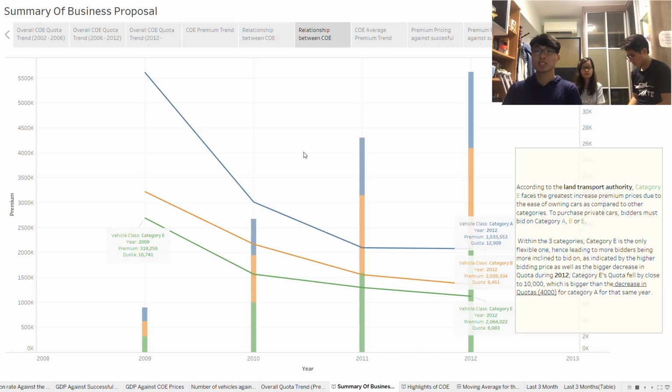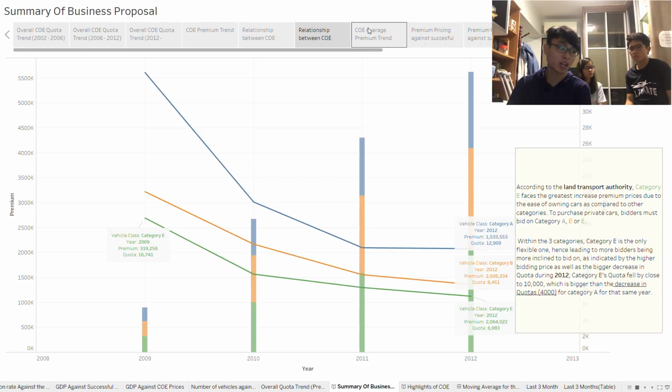According to the Land Transport Authority, category E faces the greatest increase in premium pricing due to the ease of owning cars as compared to other categories. To purchase private cars, bidders must bid on category A, B or E. However, within the three categories, category E is the only flexible one, hence more bidders are inclined to bid on it, as indicated by the higher bidding price as well as the bigger decrease in the quota during 2012. You can see from the graph here that category E has the lowest number of quota as compared to A and B.